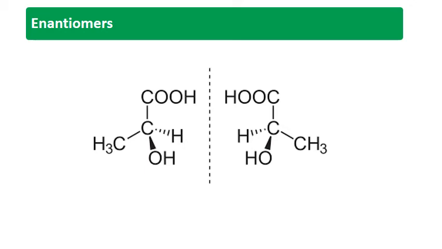Now the next one is lactic acid. Lactic acid has two different structures. They are non-superimposable, and hence this type of compounds are known as enantiomers. In enantiomers we study one more thing, called the racemic mixture. What is a racemic mixture? A mixture containing two enantiomers in equal amount, in equal proportion. That means they have zero optical rotation. Such compounds are known as racemic mixtures. The process of converting an enantiomer into the racemic mixture is known as racemization. In this session we'll discuss that part also.